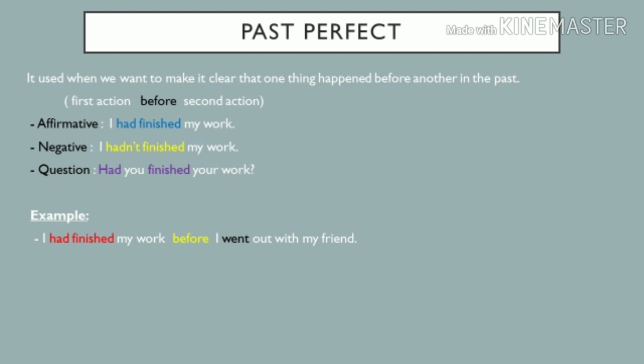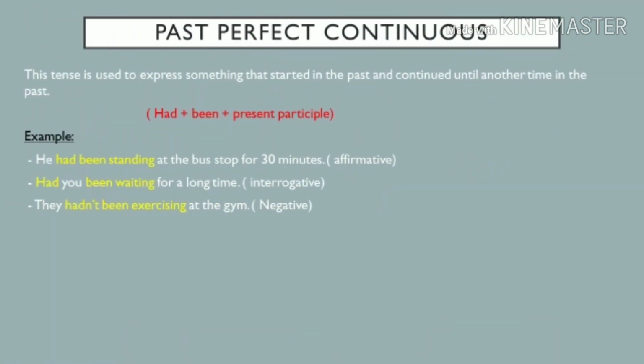Here we have a difference. Past continuous. We said we have either type 1, interruption of an action with another, or two actions at the same time. Past perfect, it's different. First one before the second one, so we do one thing and after that we do the second thing, one action before the other. First action before second one. The rule is had plus the past participle, as we have in the examples.